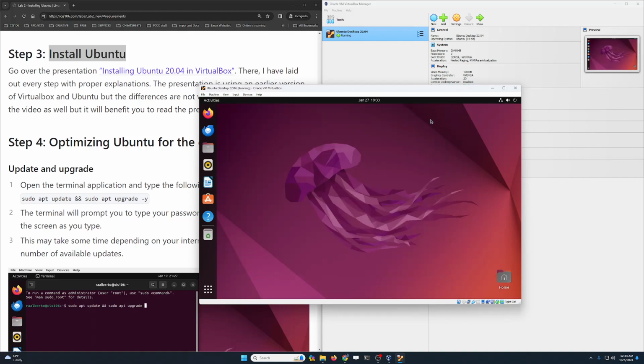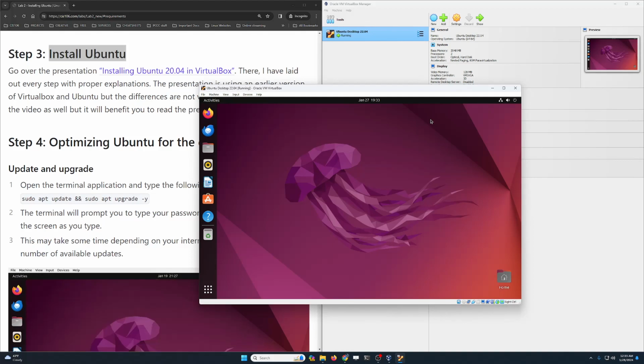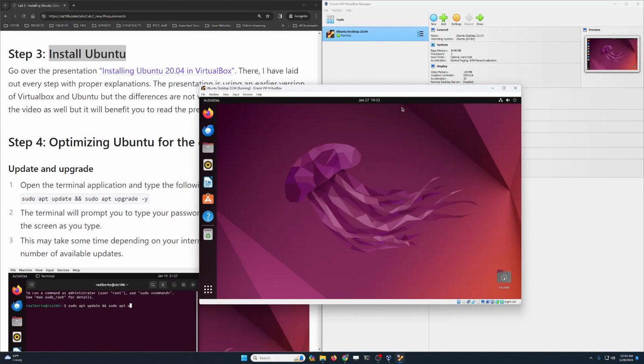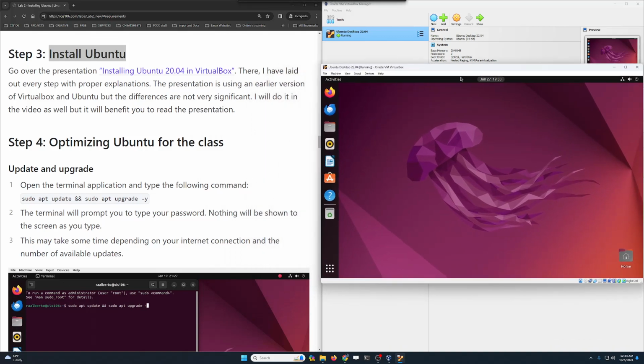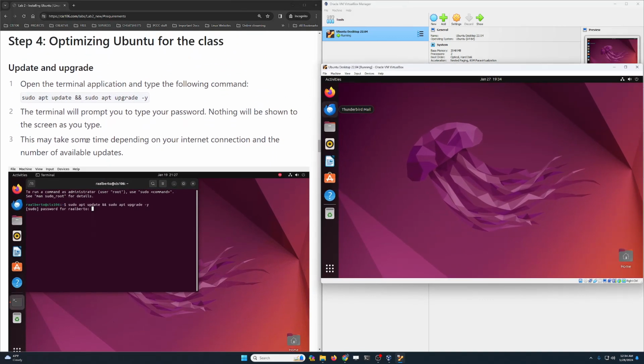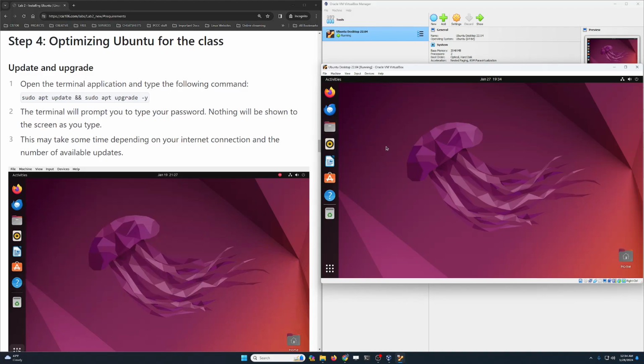Now, at this point, you are free to use the computer. Ubuntu is ready to be used. It has all the tools that we need for a fully functional operating system. But because we're running on a virtual machine, we are going to need to do some optimization here just to make this work a little better. So I'm going to put this on the side, and we're going to move along to step number 4. The first thing that we need to do is an update and an upgrade of the system.